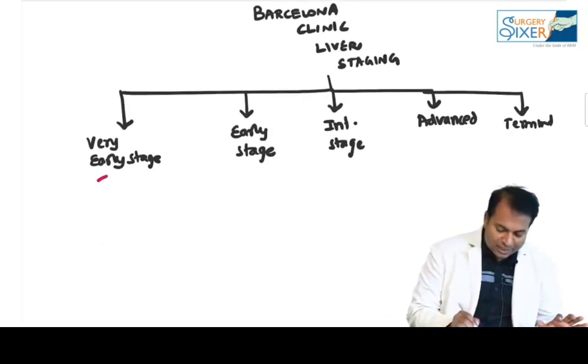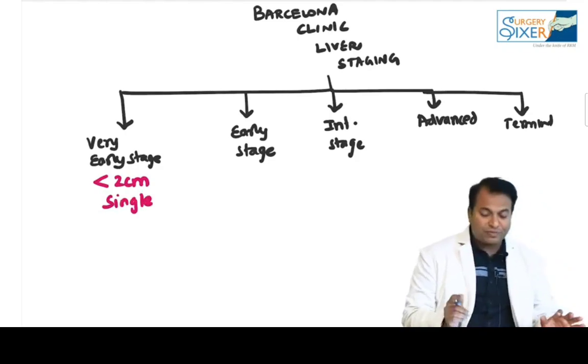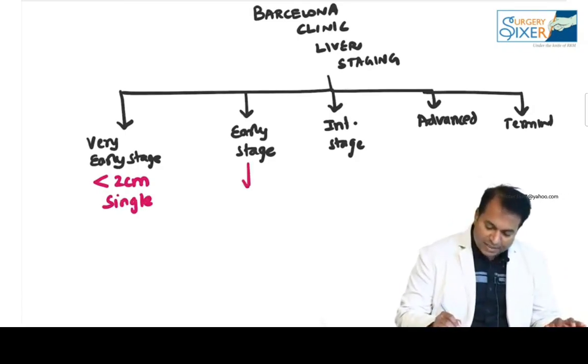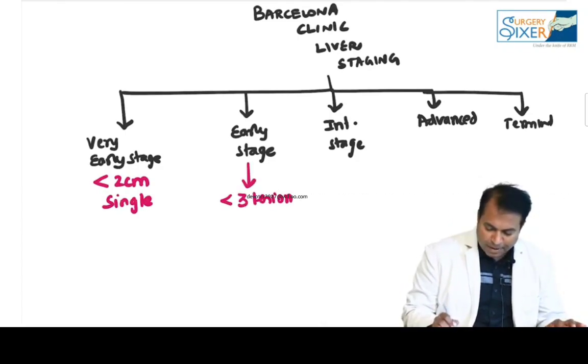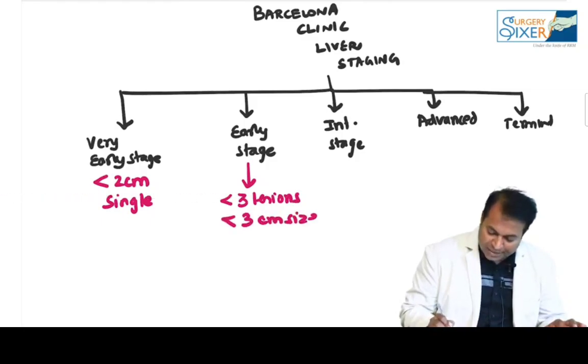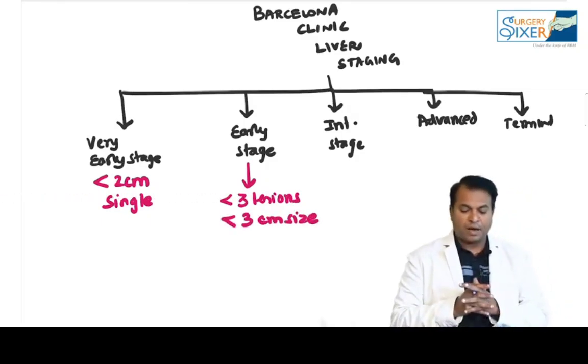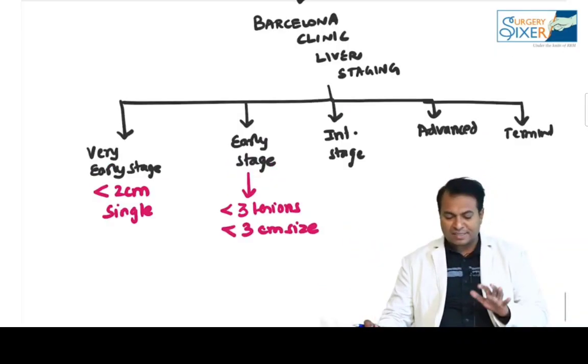Very early stage is a single tumor less than 2 centimeter. That's all. Early stage is a tumor with less than 3 lesions, all less than 3 centimeter in size. Don't worry about the advanced stage and terminal stage, but this is the staging. Based on this they manage.